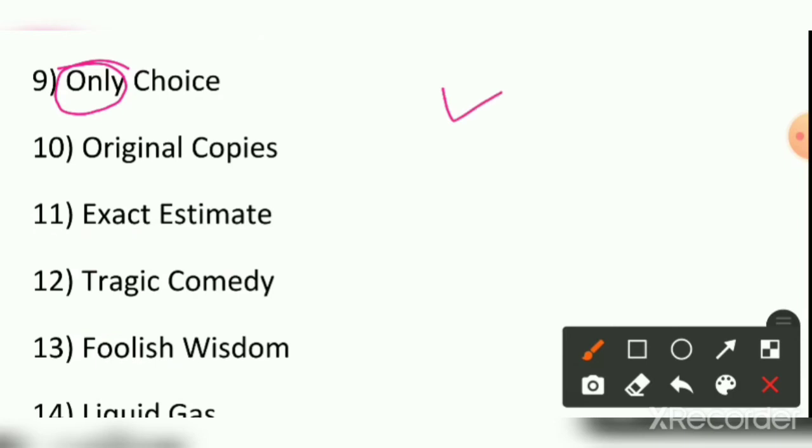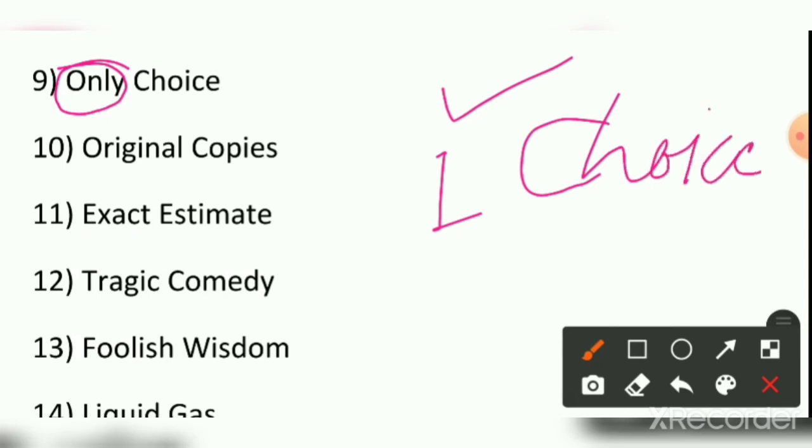Only means limited or one. But when we have choice, choice can be many. That way, only is opposite in meaning to choice. But still we use these words as oxymoron. That way, ninth one is only choice.